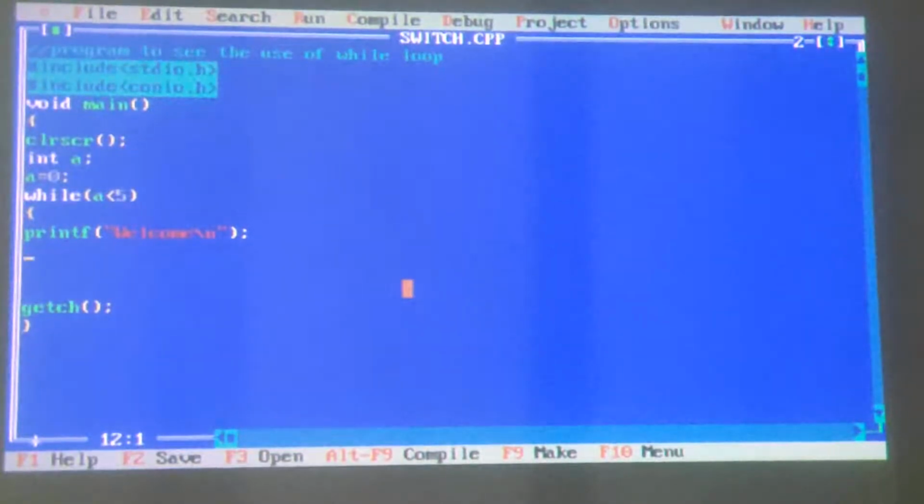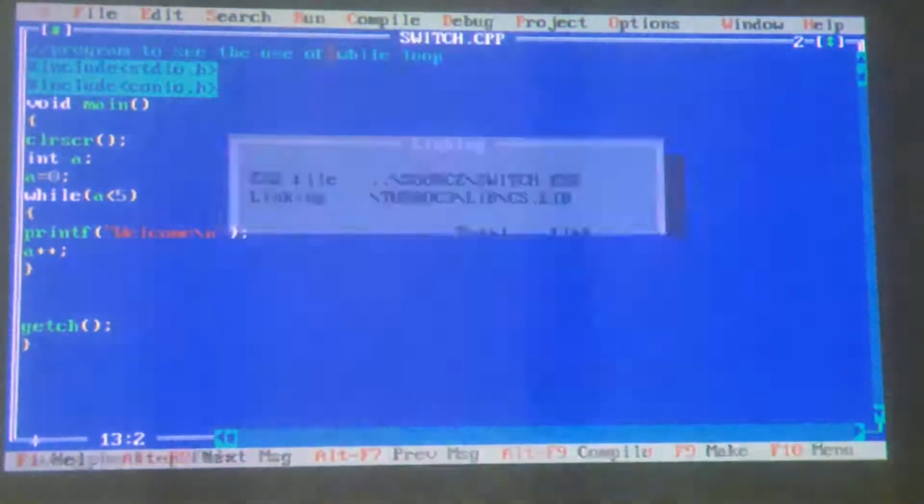I want the loop to progress, so I write a is equal to a plus 1 semicolon. In short, instead of writing a is equal to a plus 1, I can write a plus plus also. This is a short form of a is equal to a plus 1. Bracket close. Now I will run the program and check the output.